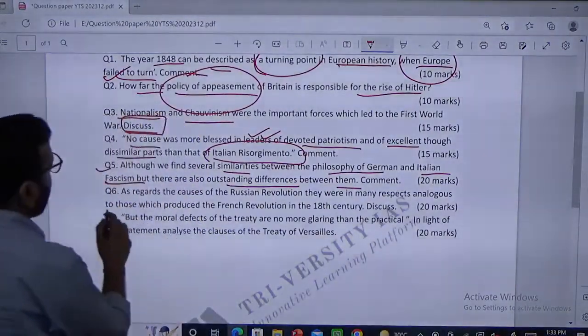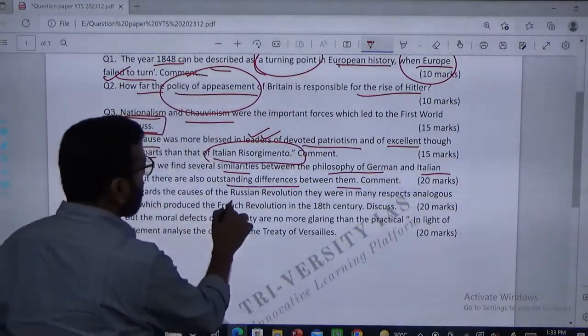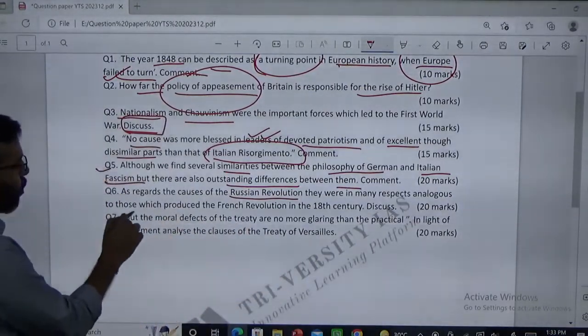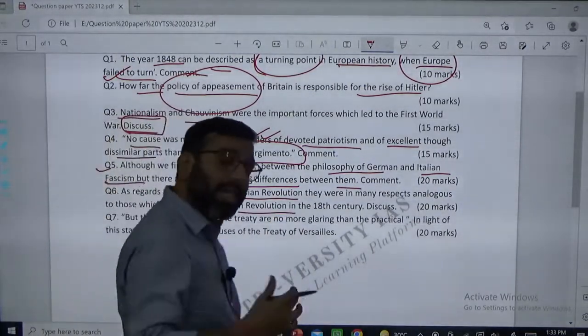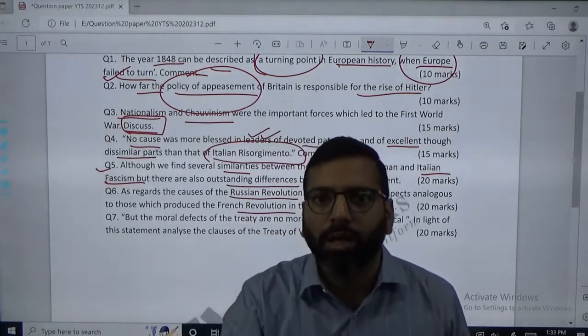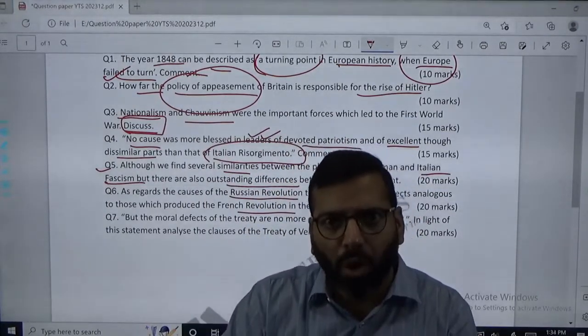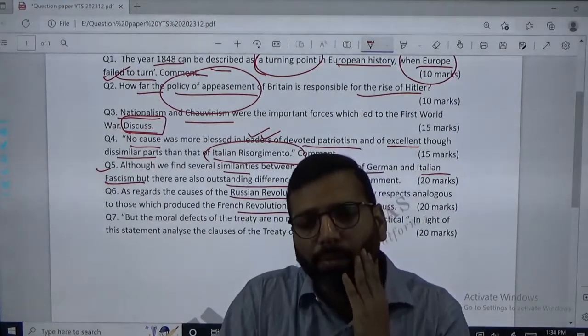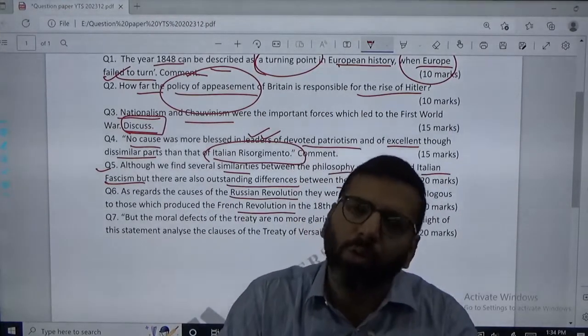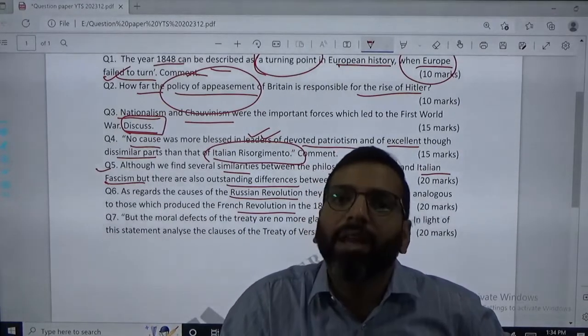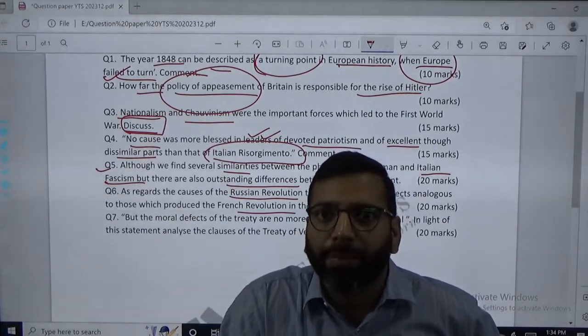Yeah, it's there now. As regards to the causes of Russian Revolution, they were in many respects analogous to those which produced the French Revolution. This kind of comparative question, a comparison between two different events, is an important area which UPSC picks up.